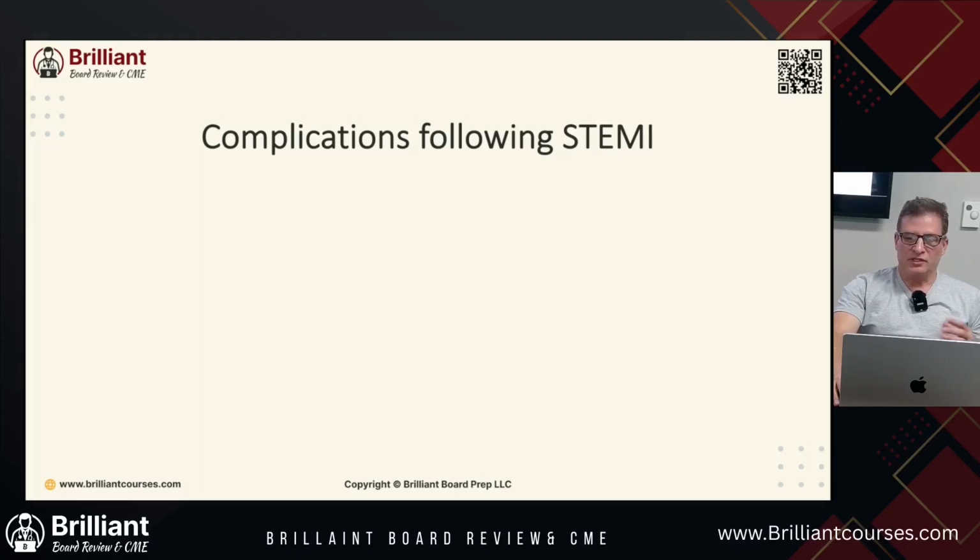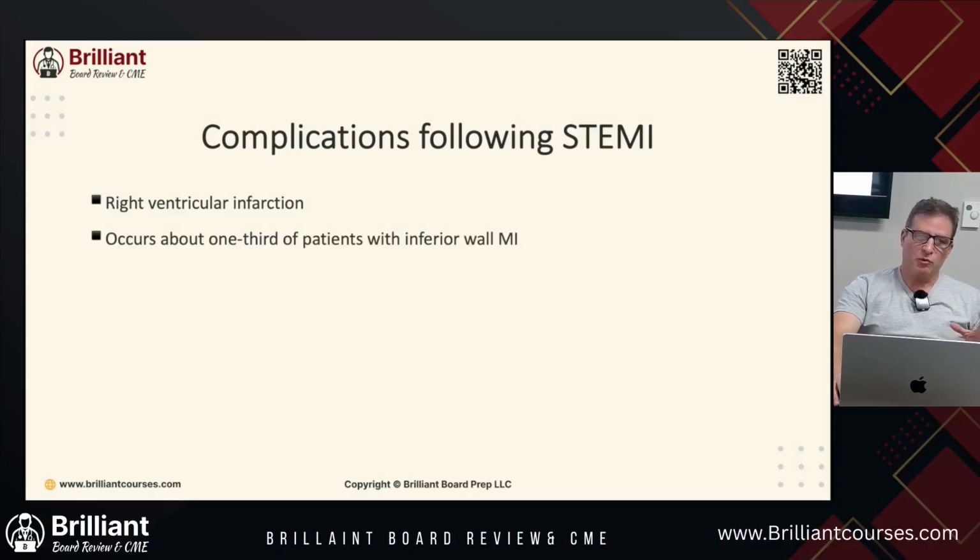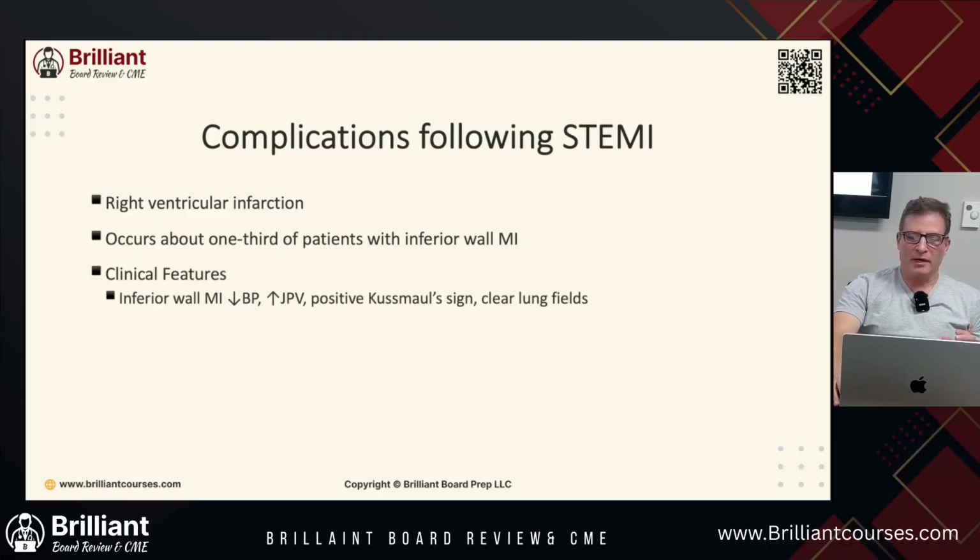There's continued discussion of complications following a STEMI. Right ventricle infarct. Now this is a board question they love, okay? Occurs in about 1/3 of the patients with an inferior wall MI. Clinical features of this: inferior wall MI, you're going to have decreased blood pressure, and an increased JVP and a positive Kussmaul sign. What's Kussmaul sign? It's a paradoxical rise in your JVP pressure on inspiration, or failure for it to fall. So we'll talk more about this.